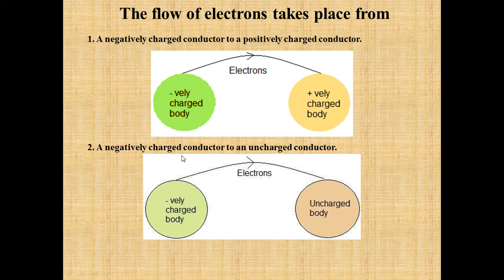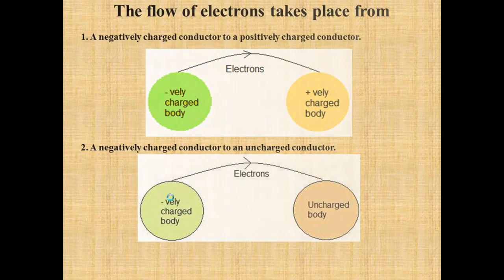Now if the negatively charged conductor is attached to an uncharged body, since it is at zero potential or uncharged, current again starts flowing from the negatively charged body to the uncharged body.